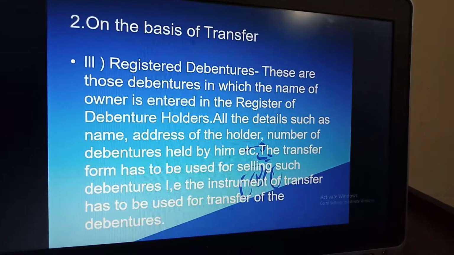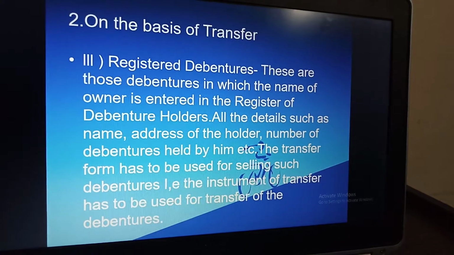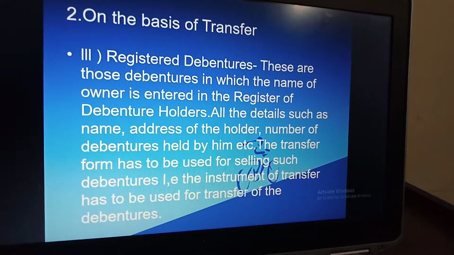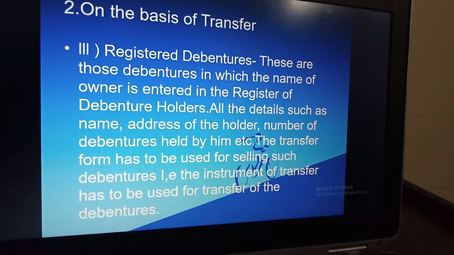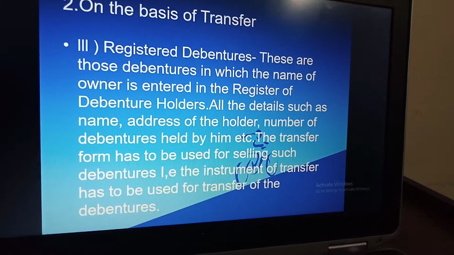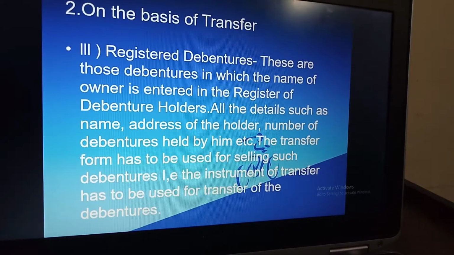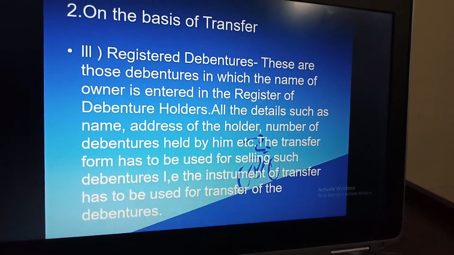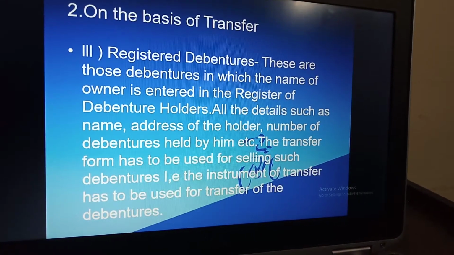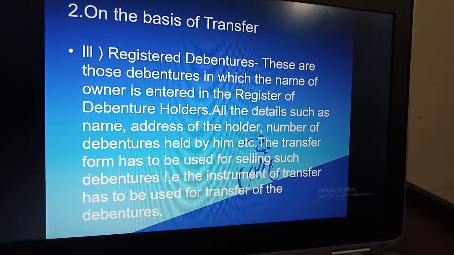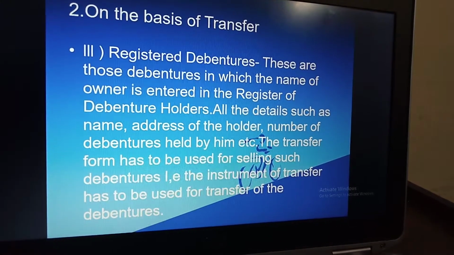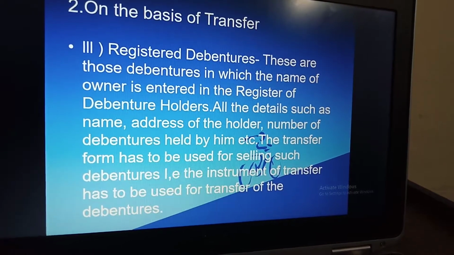Number 2 is on the basis of transfer. Transfer is again divided into two parts, registered debentures and unregistered debentures. Registered debentures are those in which the name of the owner is entered in the register of debenture holders. All the details, such as name, address of the holder, and number of debentures held by him. The transfer form has to be used for selling such debentures, that is, the instrument of transfer has to be used for transfer of debentures.